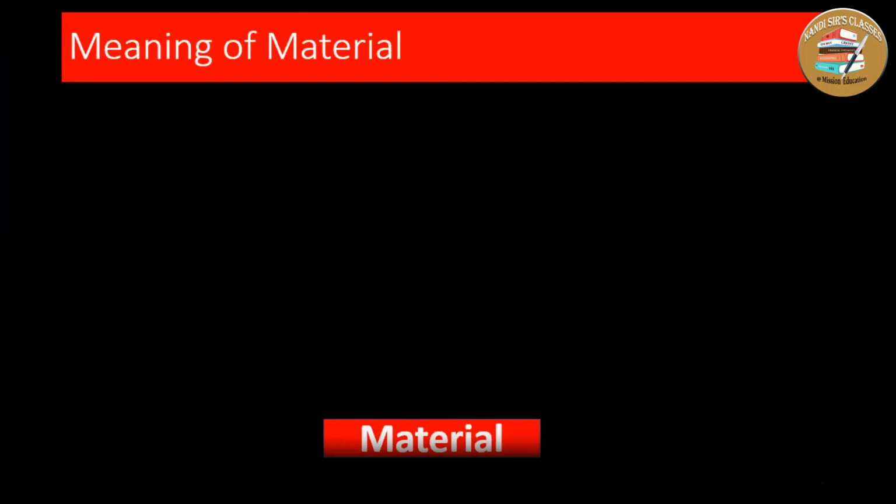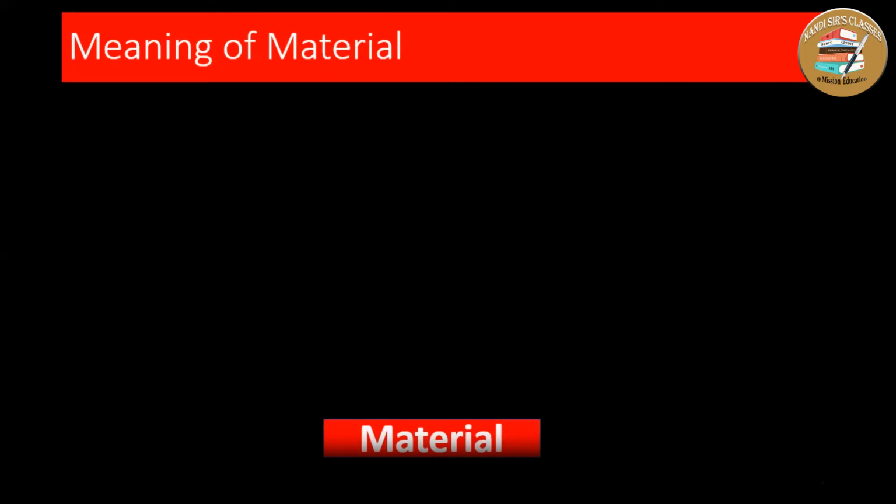In the previous classes, we already discussed that material is the first and most important component of the total cost of a product. The cost of material constitutes the major portion of the total cost of the product. As one of the most important objectives of cost accounting is to control the cost, that's why it is most important to study the cost of material. Today we discuss one by one how material cost can be controlled.